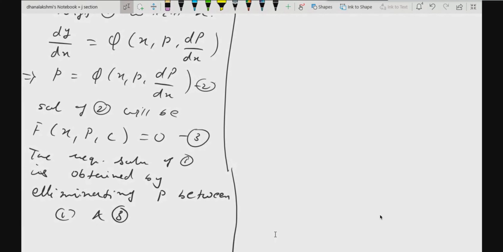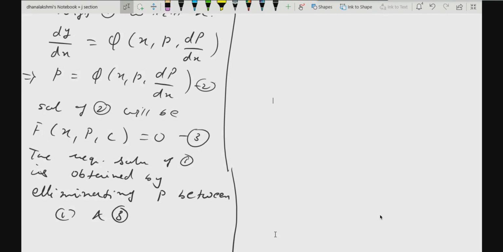That means to get the solution of 1 you are eliminating p between 1 and 3. This is how you get a solution when the given equation is of the form y is equal to f of x comma p, when it is solvable for y. Understood all of you? Yes, ma'am.